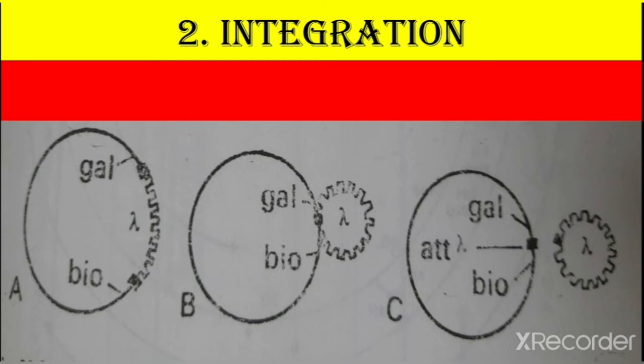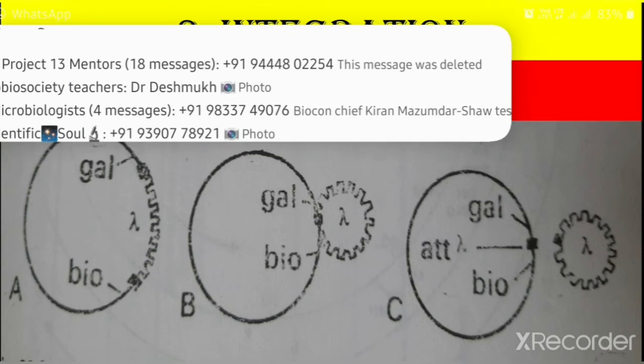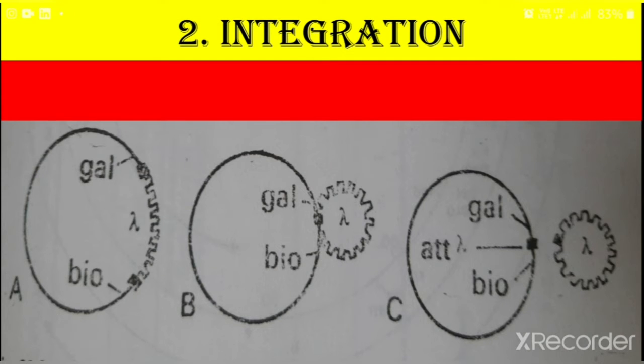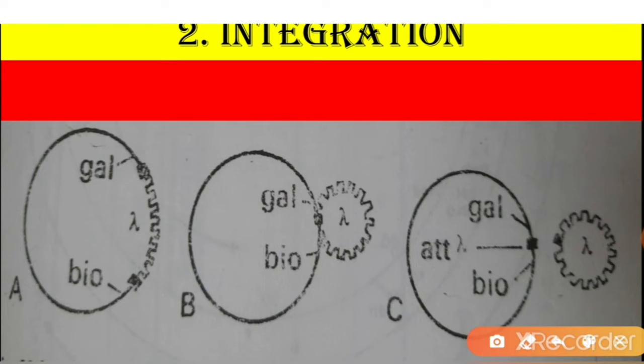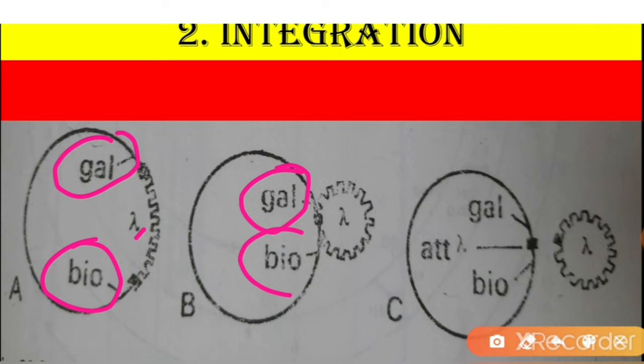Now the next important factor is integration. Integration means the genes are integrated with the host genome at specific sites. Now we are going to understand what these specific sites in the host genome are. This figure indicates A, B, C. Here we can easily see the gal site and the bio site, and this is the lambda phage DNA. Between the gal and bio sites is the attachment site for lambda.